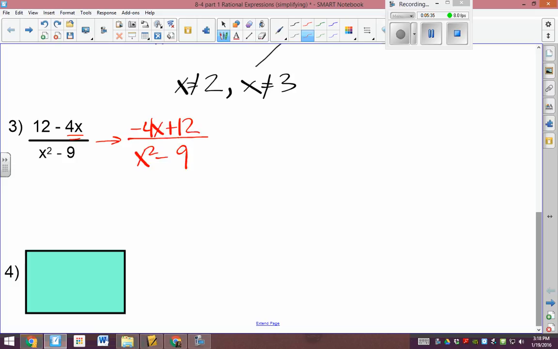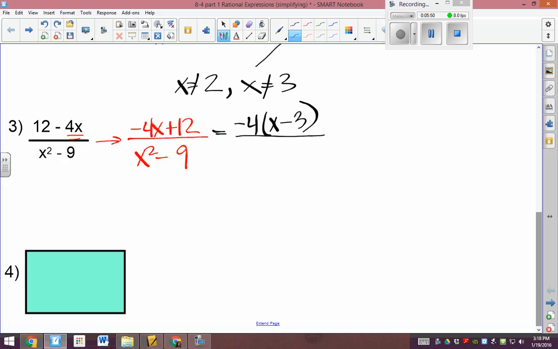Okay, now you said something about GCF, so take out the negative 4. If you can take out a negative, do it. Yep. And then you're left with x minus 3, because we took out a negative. Right, so minus minus is plus 12.